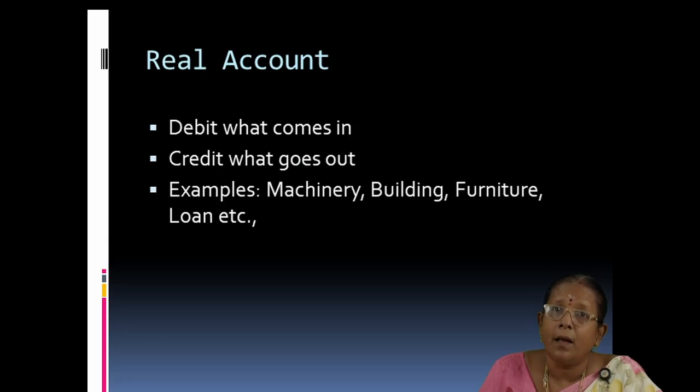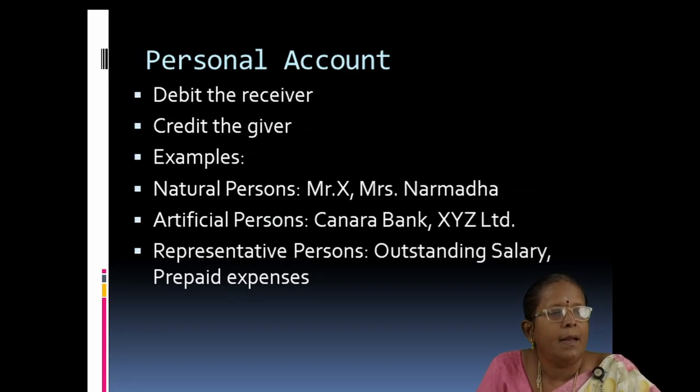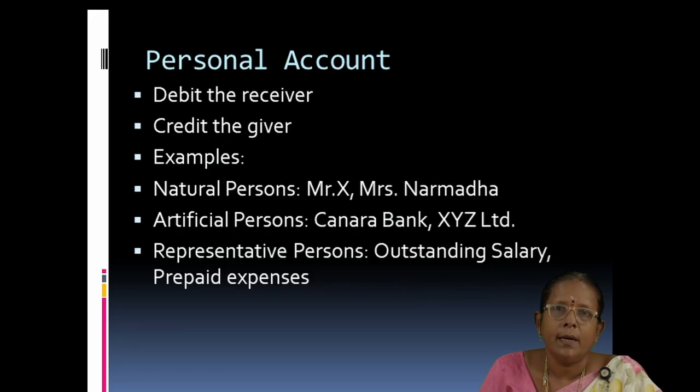So all assets are debited as per real account concept, and all liabilities are credited. Capital is credited, loan is credited, sundry creditors, bank overdraft. So all assets are debited, but all liabilities are credited under real account concept. And last one is personal account. Under personal account, debit the receiver, credit the giver. Okay, that is why creditor is credited and debtor is debited.